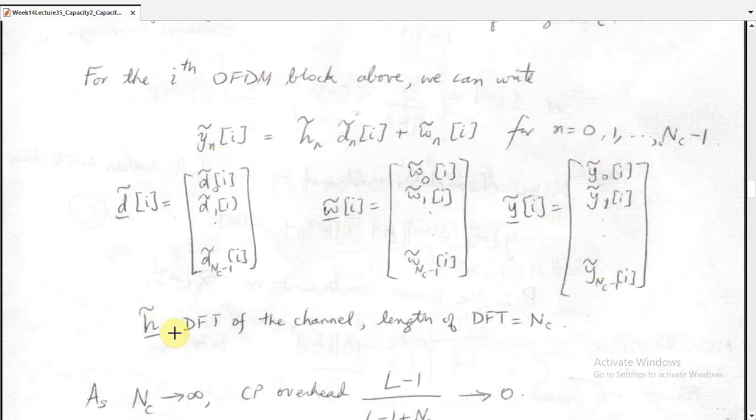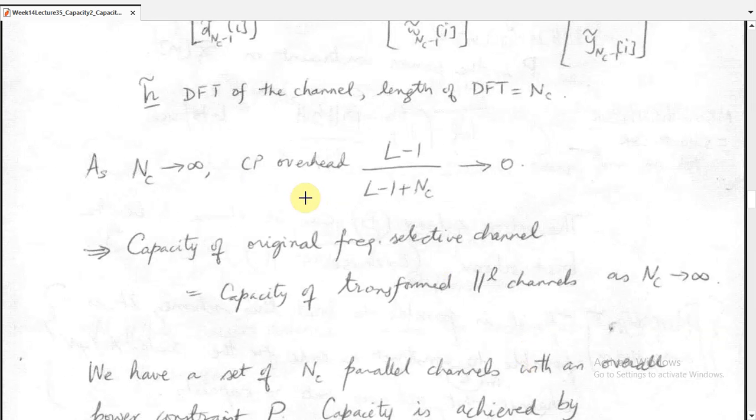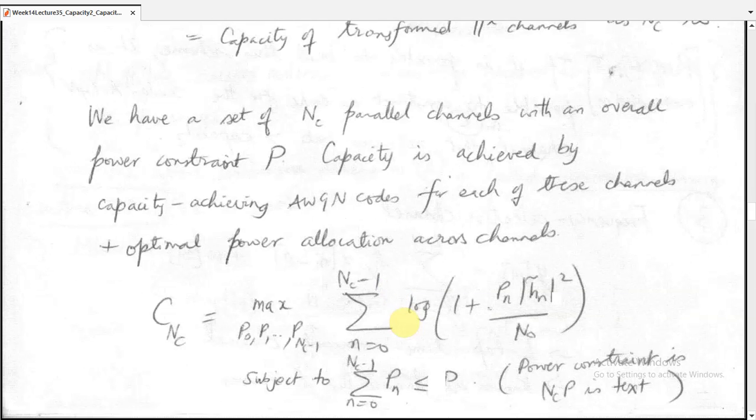What is H? H is the DFT of the channel, and the length of the DFT is equal to the number of carriers. As we increase the number of carriers to infinity, the CP overhead, L minus 1, tends to 0. So the capacity of the original frequency selective channel is transformed into the capacity of transformed parallel channels as Nc goes to infinity. At the end of the day, calculating the capacity of frequency selective channels, we have a set of Nc parallel channels with an overall power constraint of P. Capacity is achieved by capacity achieving AWGN codes for each of these channels, plus optimum power allocation across channels.